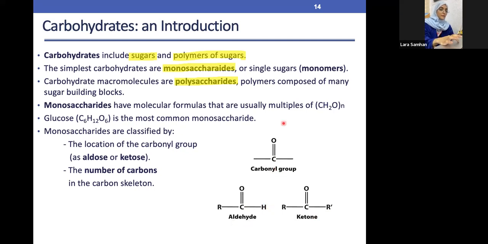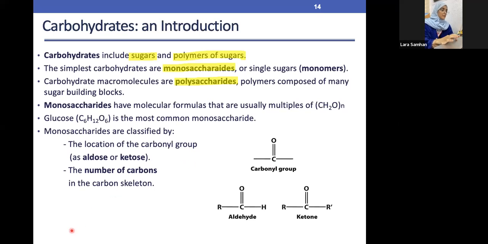So we have two things. If the carbonyl group is attached to H, it is an aldehyde. If the carbonyl group is attached to R, which in other words is C or carbon, it's called a ketone. Now, why is this carbonyl group important? Because when we draw the different types of carbohydrate molecules, it's important to know from where we are going to count, for example 1, 2, 3, 4. It helps us to know how the structure looks, for example whether it is the mirror image and everything. It has a really important role in how the carbohydrate molecule looks.